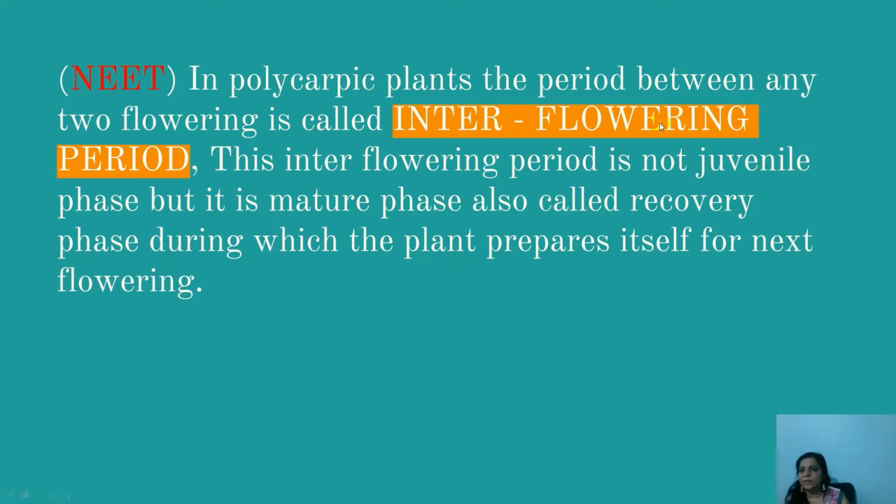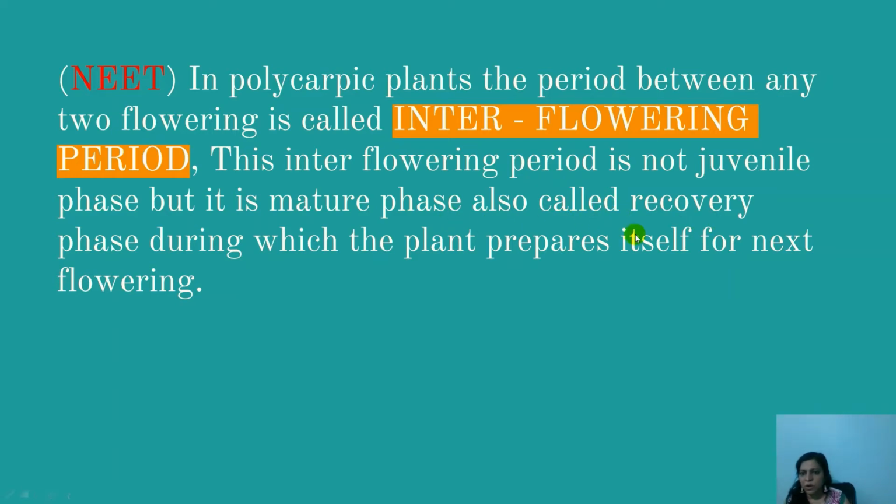The interflowering period is not considered a juvenile phase, but it is a mature phase because it has already flowered. It has stopped temporarily, it has taken a pause, and that pause phase is actually the matured phase.